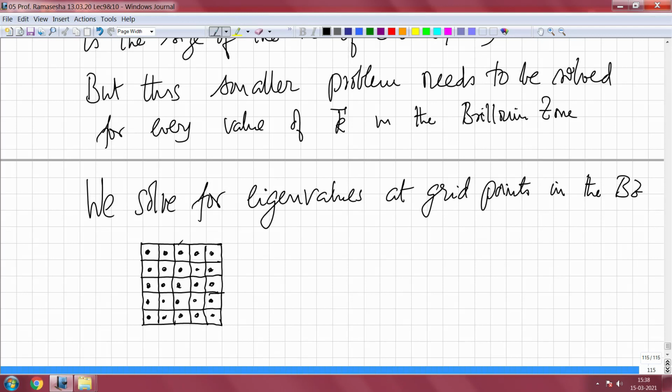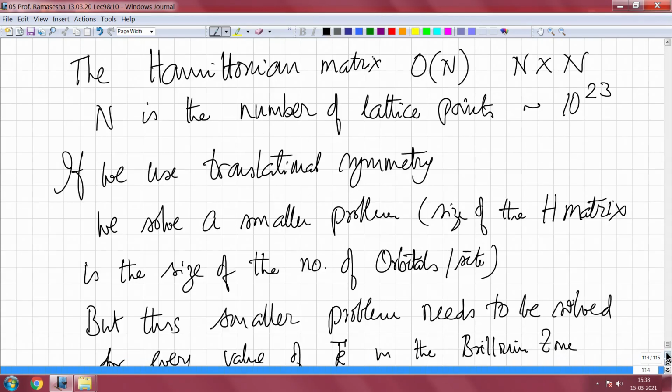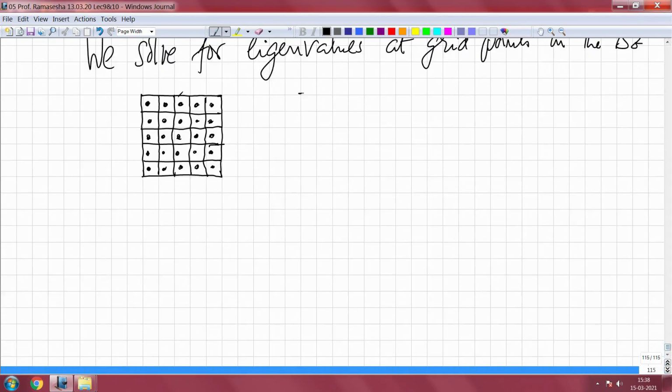Now, another thing that one should realize is that the Brillouin zone has a lot of symmetry.